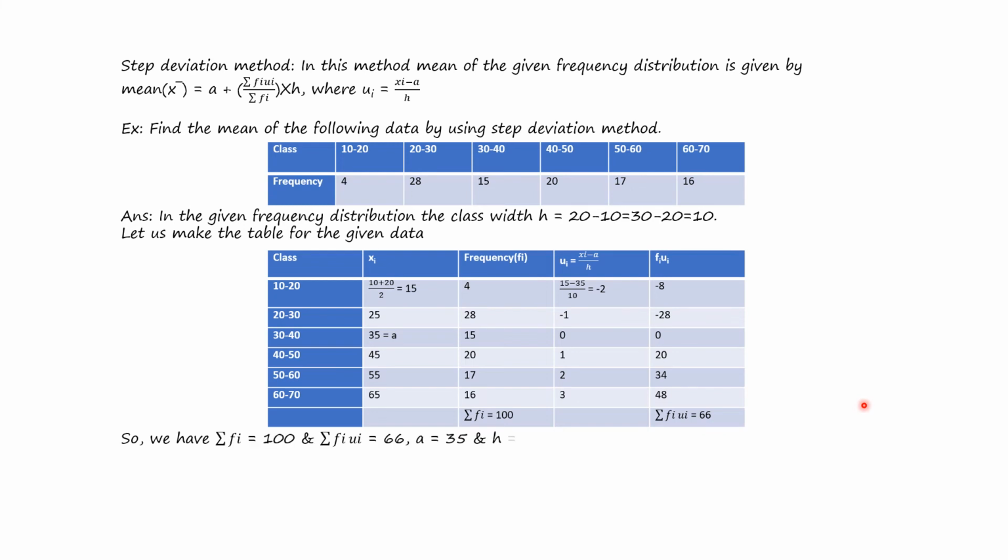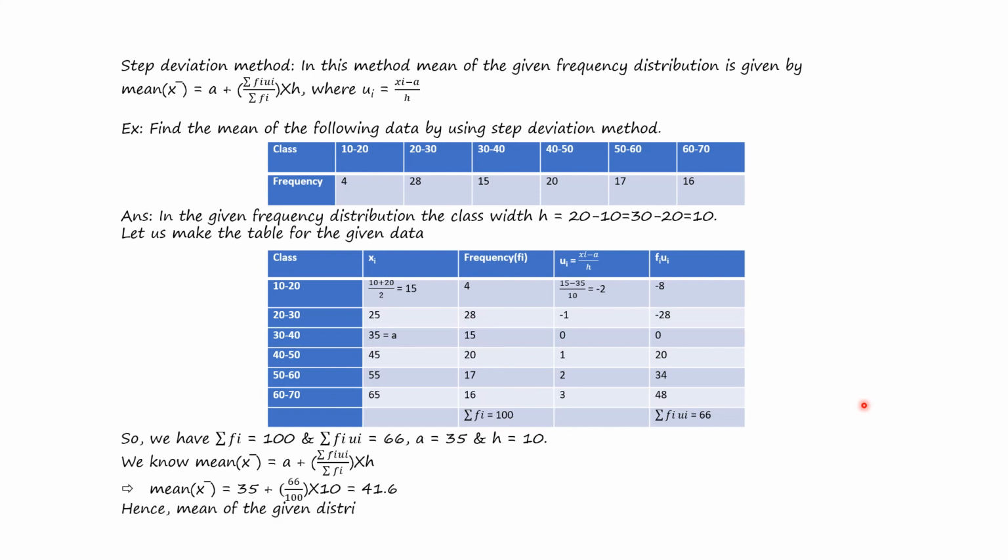So we have summation of fi is 100, summation of fi ui is 66, A equals 35, and h equals 10. Now putting in the given formula, x bar equals A plus summation fi ui by summation fi, into h, we get 35 plus 66 by 100 whole into 10, which is 41.6. Hence the mean of the given distribution is 41.6, is the answer.